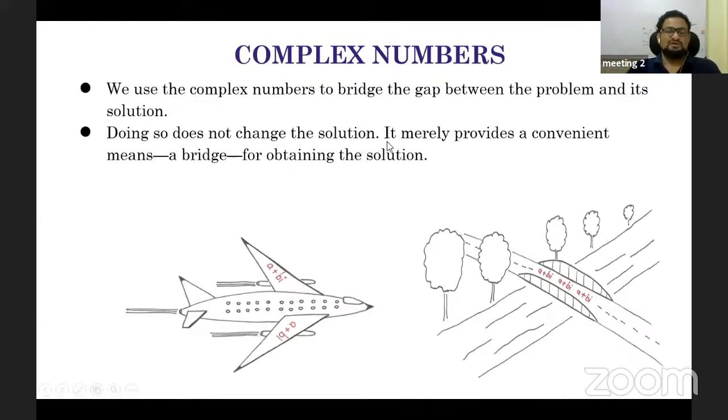We should remember that I have only bridged two numbers, because those two numbers did not represent the phenomenon separately. So doing so does not change the solution. It is merely a convenient means, a bridge, for obtaining the solution. I hope the philosophy of the complex number is very clear.